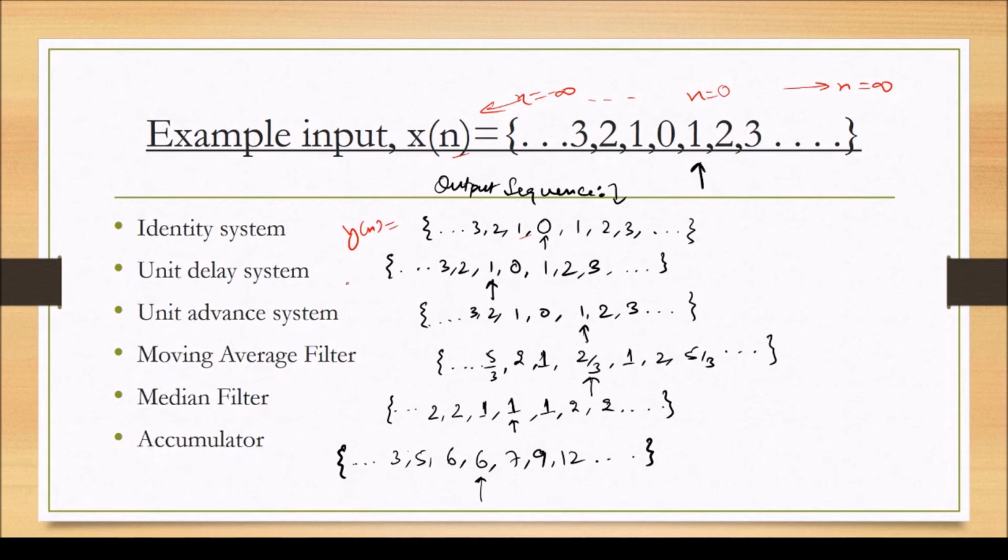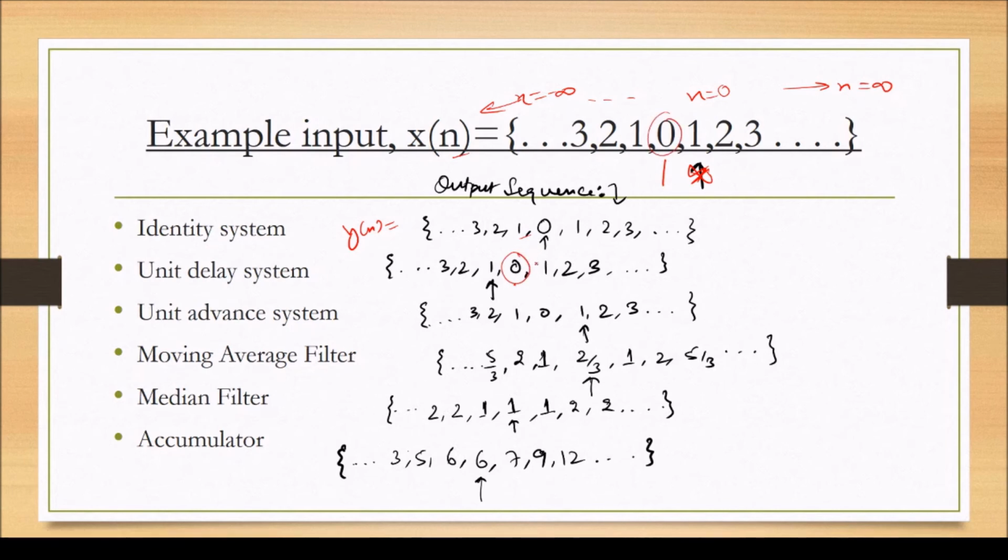This is the sequence. For the unit delay system, the occurrence of every corresponding sample will be delayed by one sample. This x[0] will now occur at n is equal to 1.